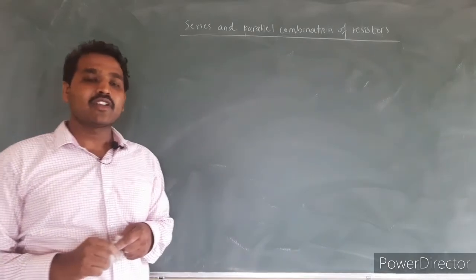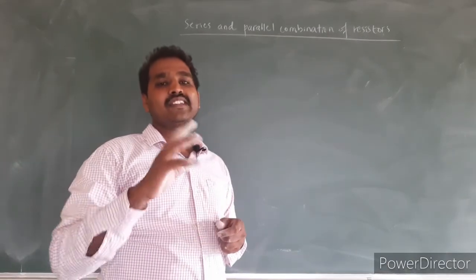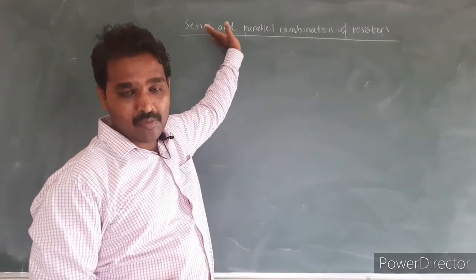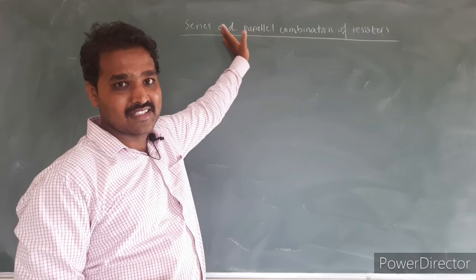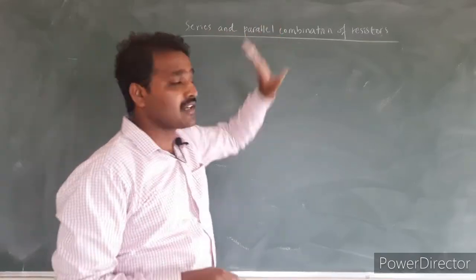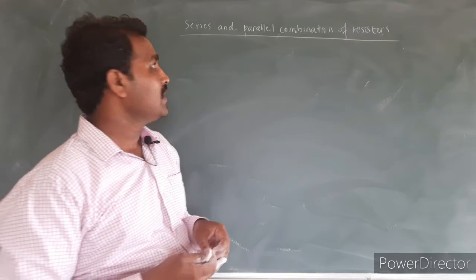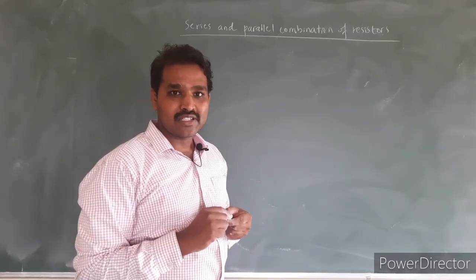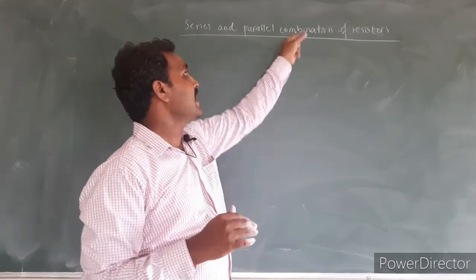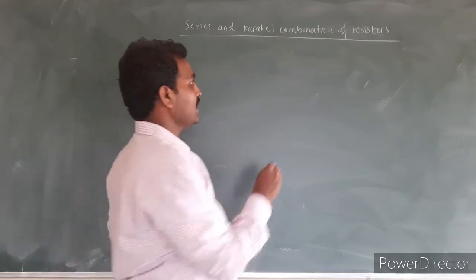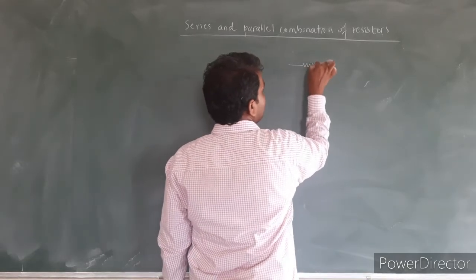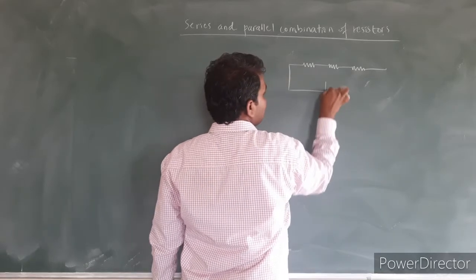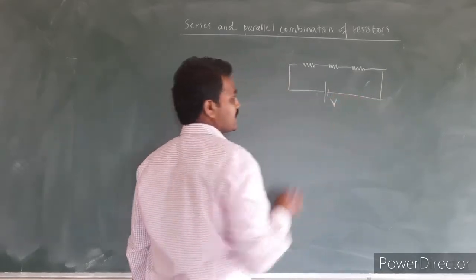To get the desired value of resistance, we can combine different resistors in different combinations. Basically we have two types of combinations of resistors, just as in the case of capacitors. We have series and parallel combination of resistors. Here we shall derive the expression for effective resistance when the resistors are connected in series and when they are connected in parallel. First, we shall consider three resistors connected in series, and let them be connected across an external source voltage of V.